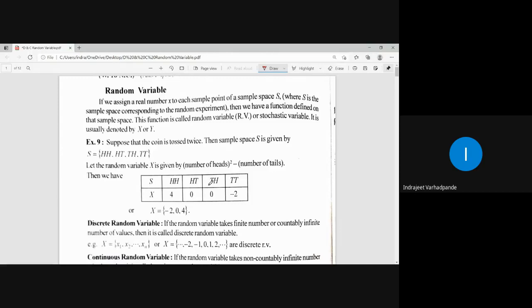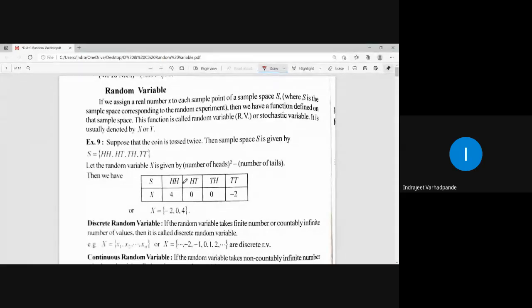So each and every point present in the set of a sample space, as you must have seen, we have a set formation while defining the sample space. Every point of that set is called a sample point, and out of that a certain subset is taken, which we call an event.